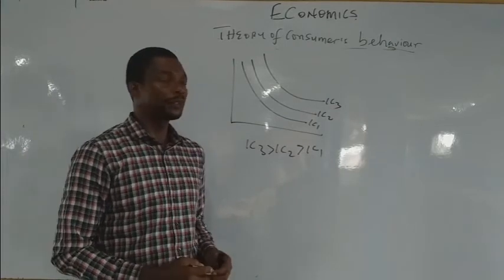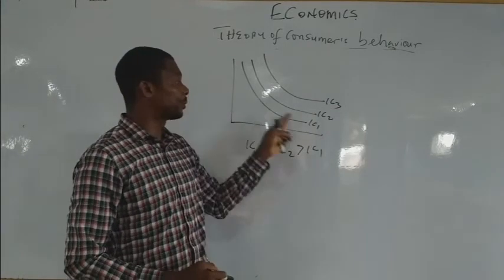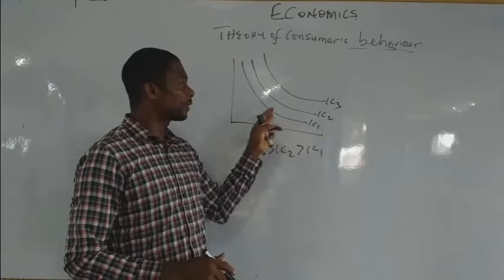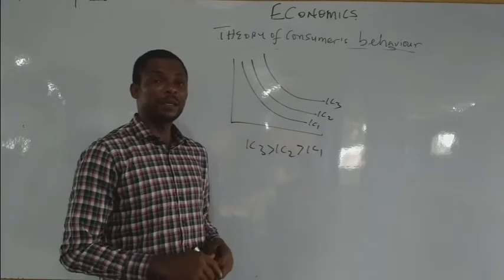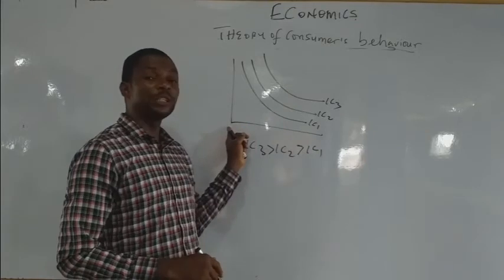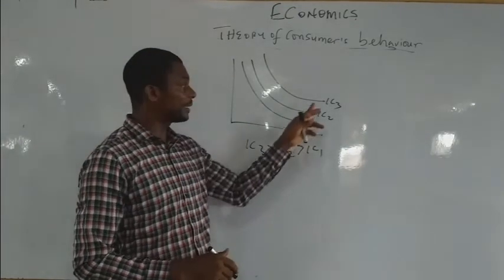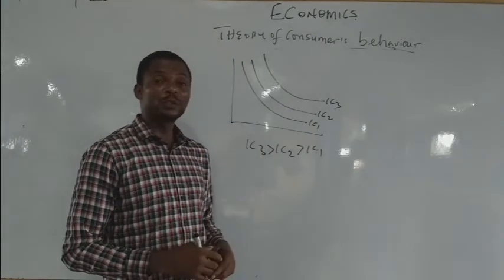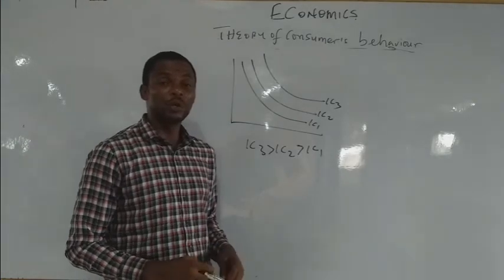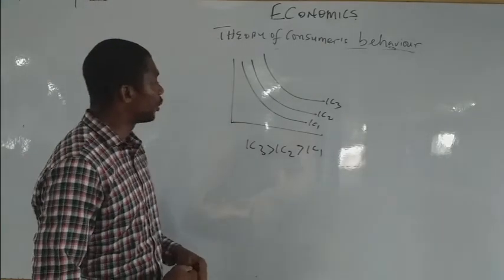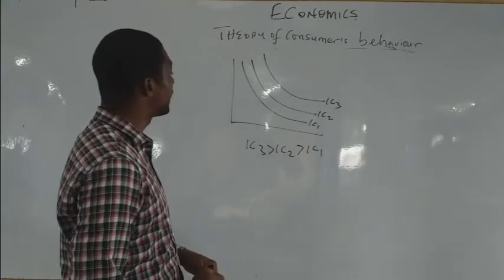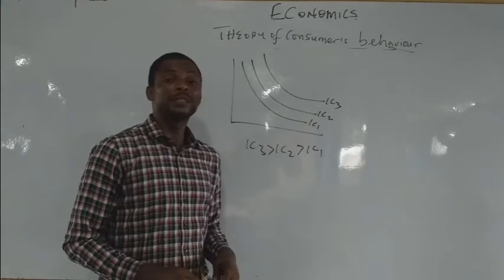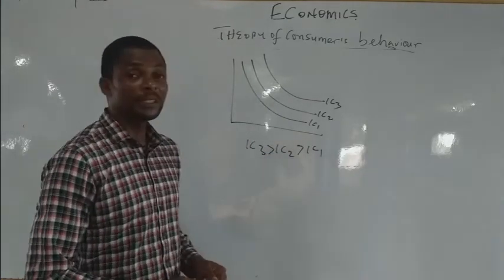Now, before we go further, there are some characteristics that you must note. One of the characteristics is that it slopes down from the point of origin. Two or more indifference curves can never meet. Third, the further it is from the point of origin, the greater the satisfaction. You can see that IC3 is greater than IC2 and also greater than IC1. So the further it is from the point of origin, the greater its satisfaction or utility. We also realize that it is negatively sloped. You observe here that it is negatively sloped. Is that clear?